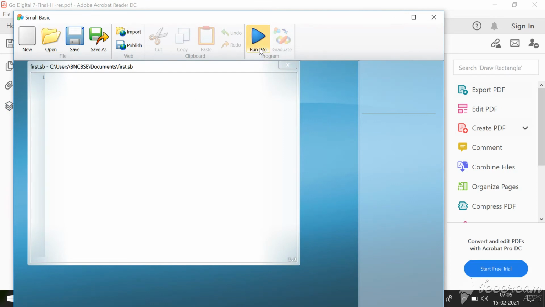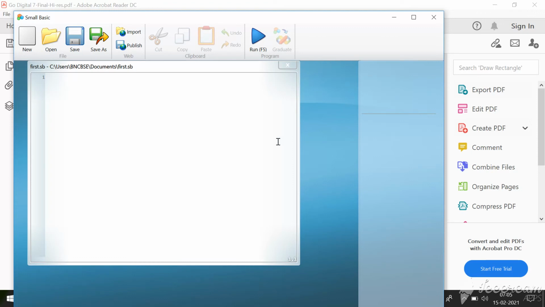You can also use the F5 key on the keyboard for running your program. The output of the program will appear in a separate output window. After clicking this Run button, your program will be executed, then the output will be displayed in the output screen.